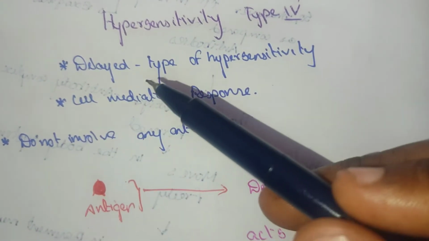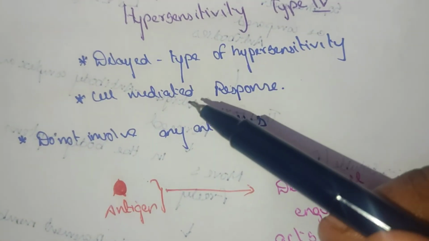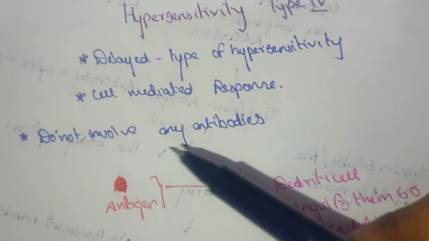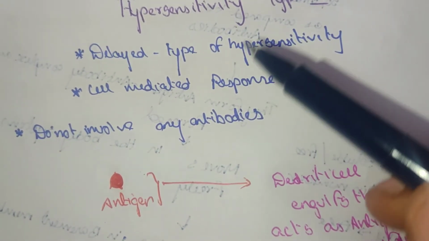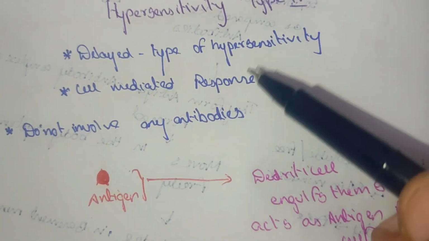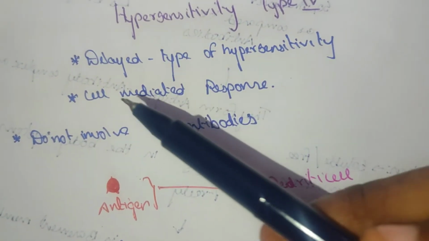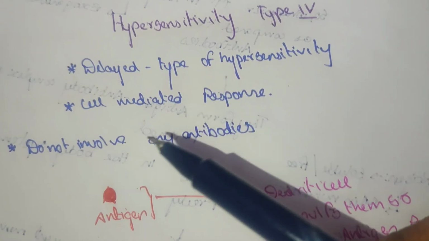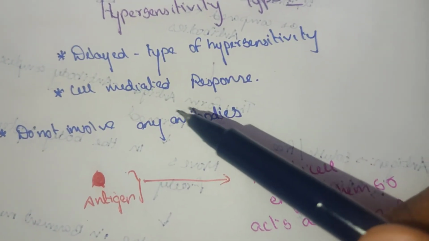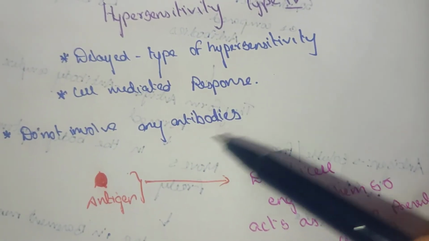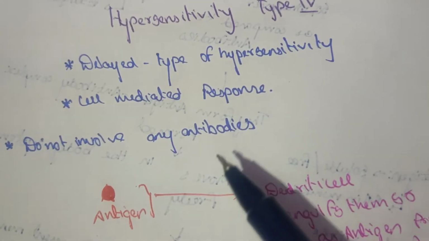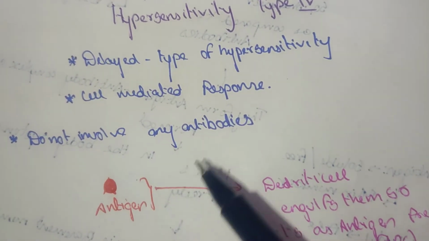Hypersensitivity type 4. It is a delayed type of hypersensitivity and it is a cell mediated response and does not involve any antibodies. These are the three important points of type 4. It is a delayed type of hypersensitivity and has a cell mediated response and does not involve any antibody. In the other three hypersensitivity reactions, there is a presence of antibody, and in this type 4 there is no presence of